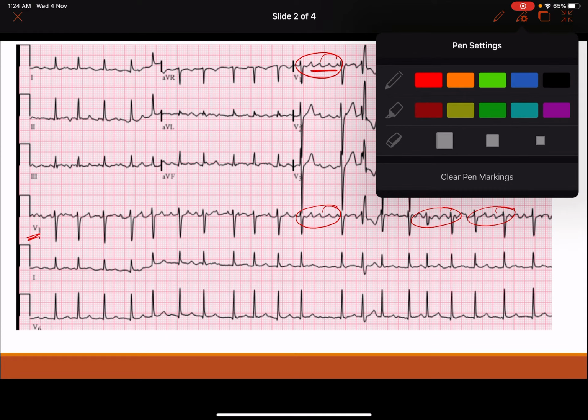What is the significance of this that we should understand? There are two types: one is fine atrial fibrillation and the other is coarse atrial fibrillation. Coarse is more than or equal to 1 millimeter in amplitude of fibrillatory waves; fine is less than 1 millimeter.